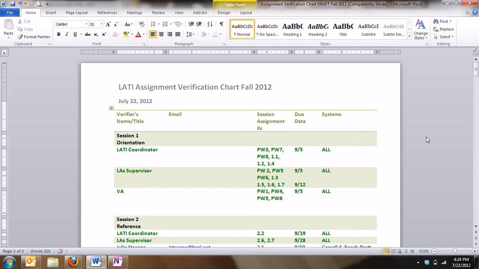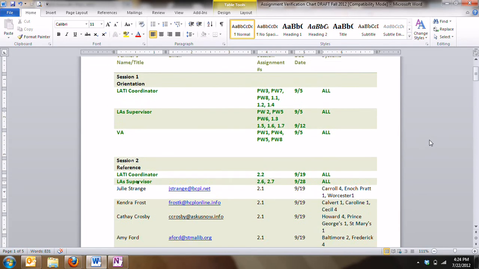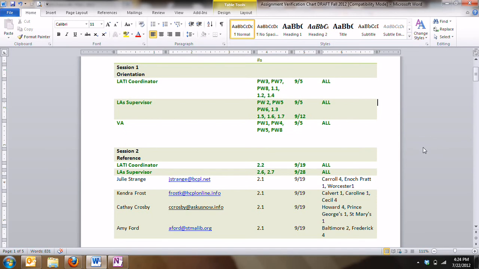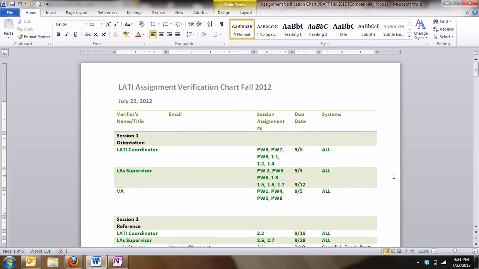This is part 2 of the assignment verification chart tutorial. You should have already reviewed the first part, which explains all the differences of the columns and how to read this chart so that it makes sense, so that you're able to find who is going to be giving you feedback on your assignment number based on what county you're in. So the other tutorial should have covered that.